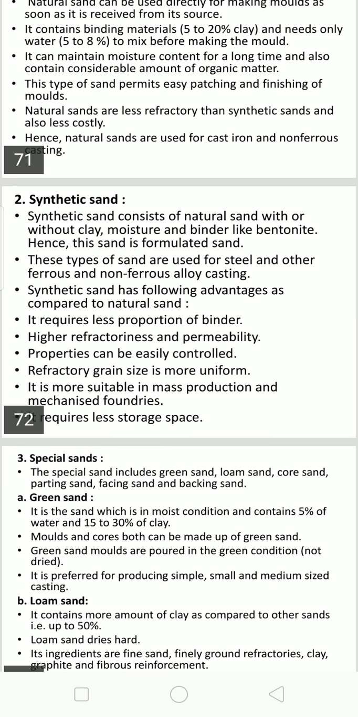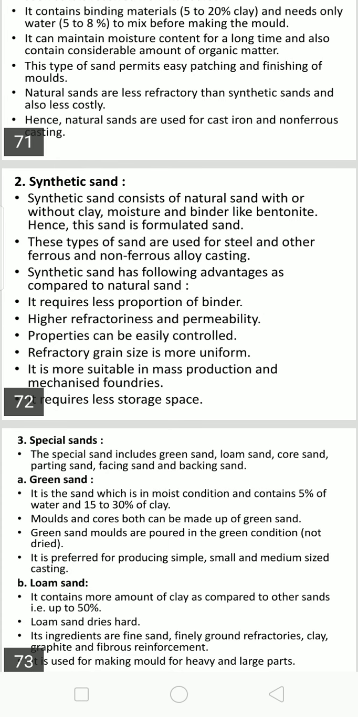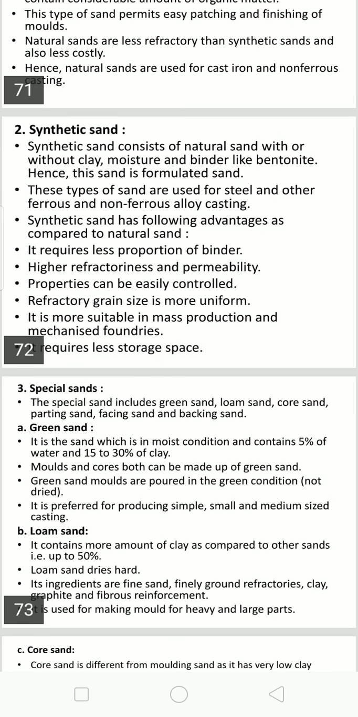Green sand: if the sand which is in moist condition contains 5 percent of water and 15 to 30 percent of clay, what is it called? Green sand. So mold and core both can be made of green sand. Green sand molds are poured in the green condition, so it is preferred for producing simple, small, and medium-sized castings only.